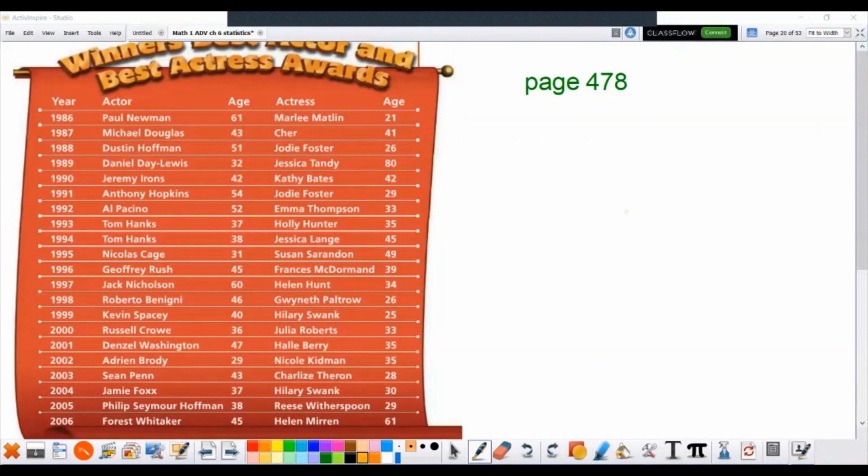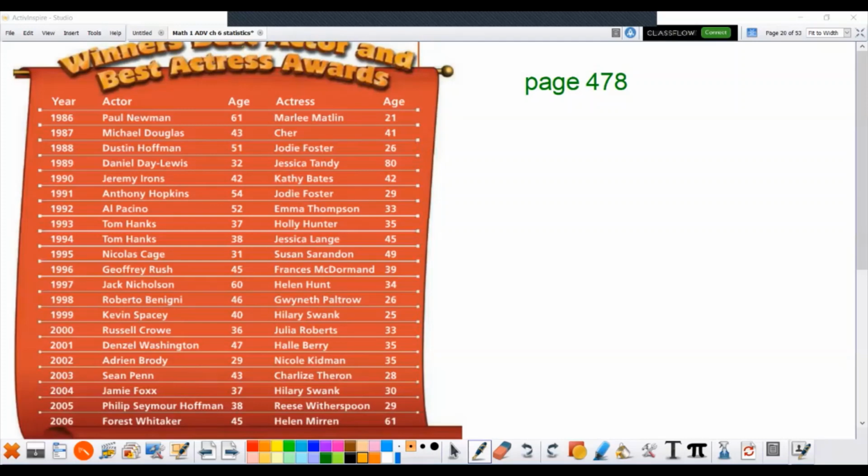Hello again. Here is a continuation of statistics day 3. It's often said that in Hollywood, there's lots of older male actors, but not older female actors. They're saying, how come all the women are young? The older women aren't allowed to be in Hollywood.